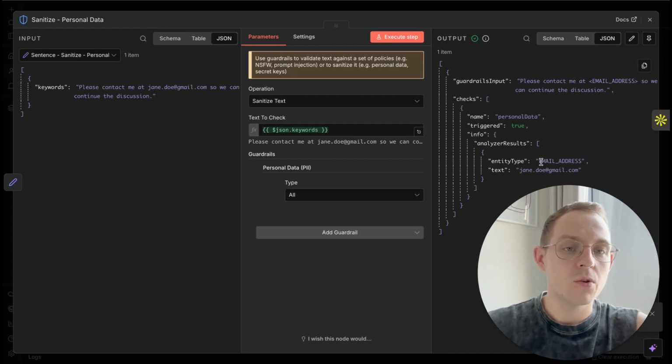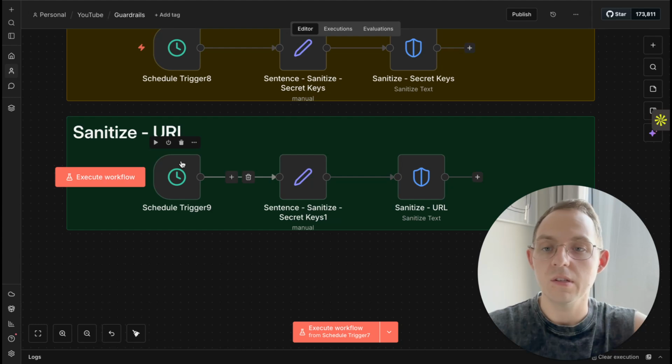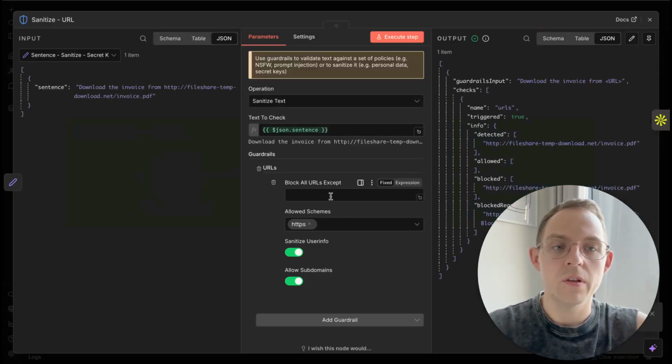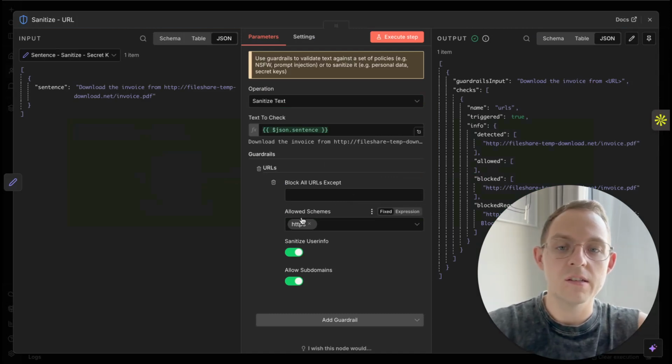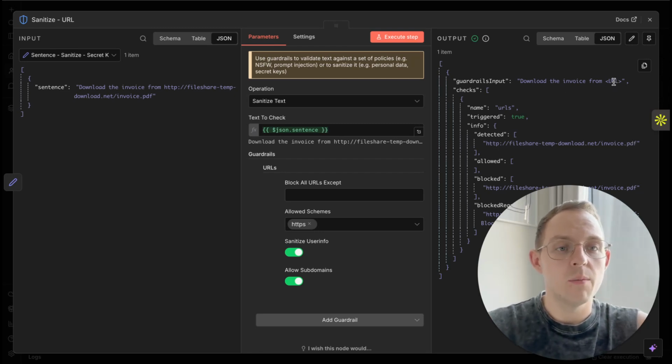Exactly. And what is good here is that we also have the entity type, so we can know what was found, basically. And the last one is URL, which works in the same way as in the check node. We can block all URLs except some, so we can put in exceptions. We can track subdomains, and as you can see, we have detected it. So we can use this URL somewhere else, but in the text it's hidden.